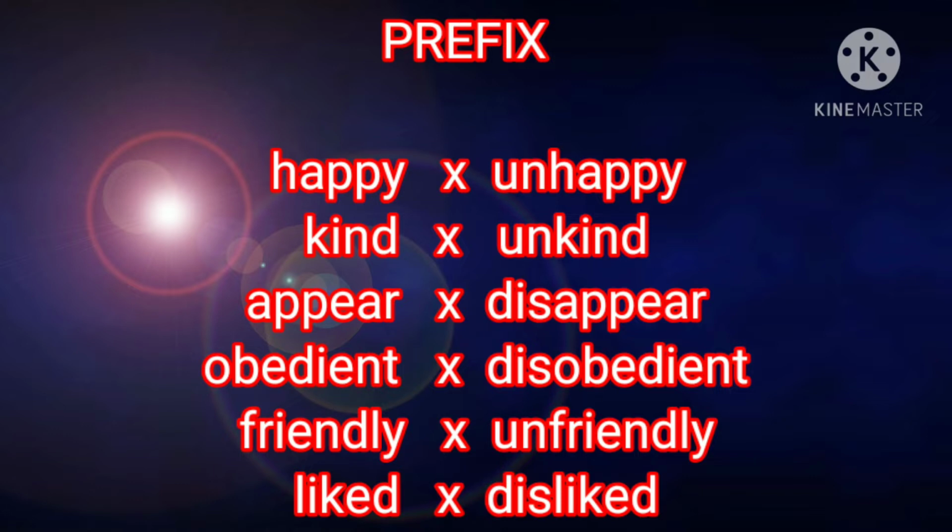Appear, disappear. Dis is the prefix. What is disappear? Not appear. We can't see it. Obedient, disobedient. The opposite of obedient is disobedient. We add dis. That is not obedient. Friendly. He is very friendly. So the opposite of friendly is unfriendly.